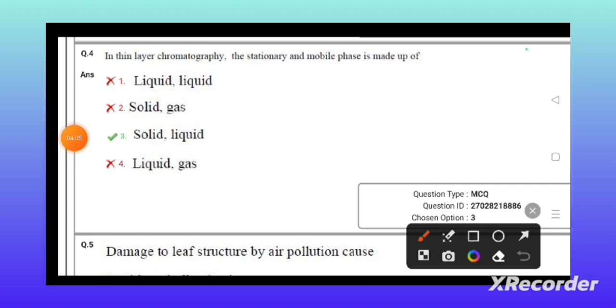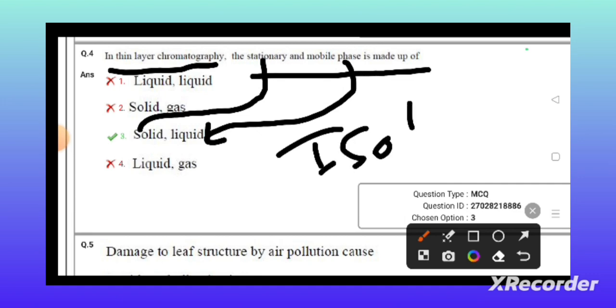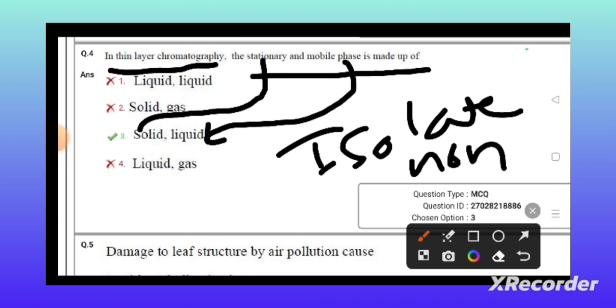In thin layer chromatography, the stationary phase and the mobile phase are made up of: the stationary phase is made up of a solid phase and the mobile phase is made up of a liquid phase. First of all, what is meant by thin layer chromatography? The thin layer chromatography technique is used to isolate non-volatile mixtures.